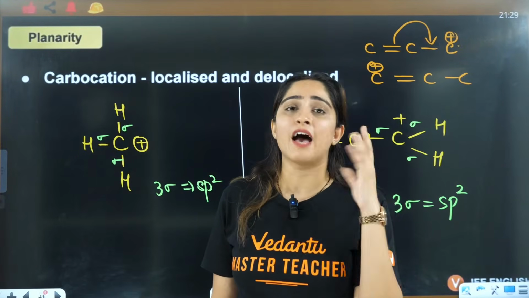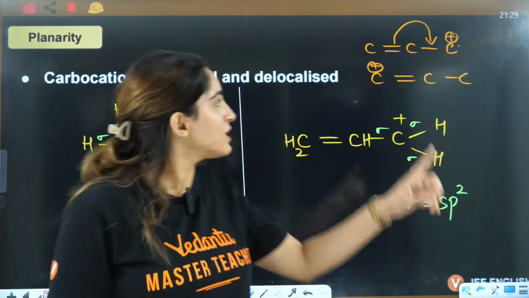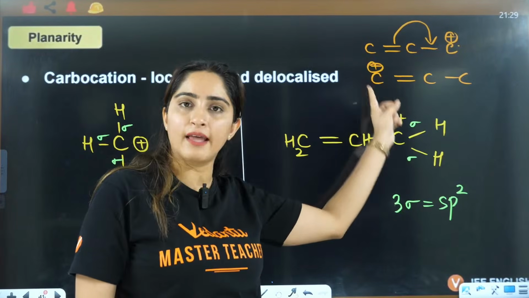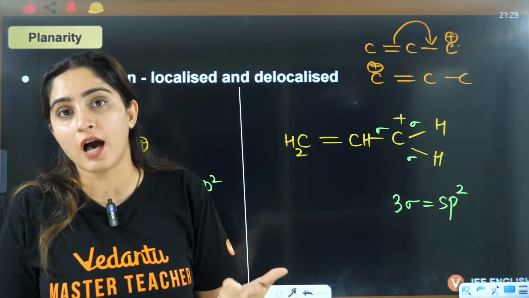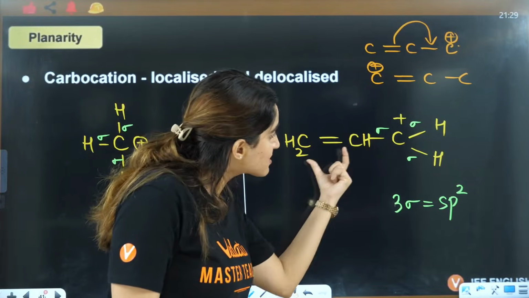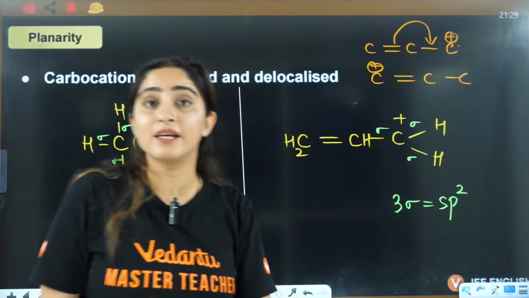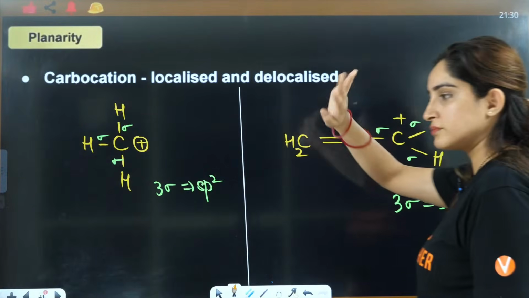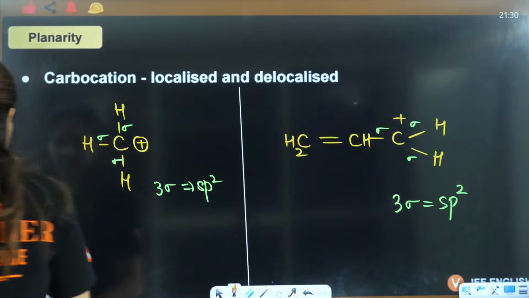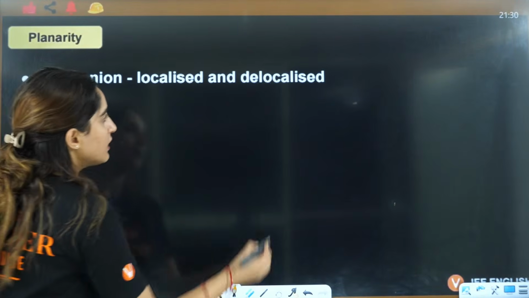Delocalized means he doesn't have a proper space, so he is moving here and there by resonance. That is why we say delocalized carbocation. Delocalized carbocation that is moving here and there is also sp2. Okay, got it?